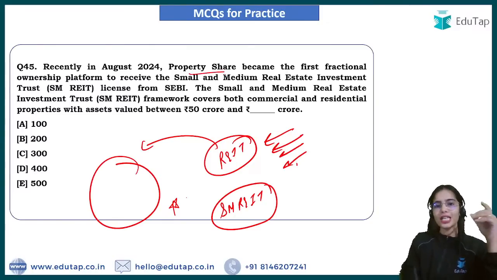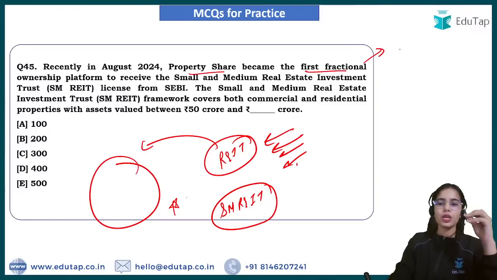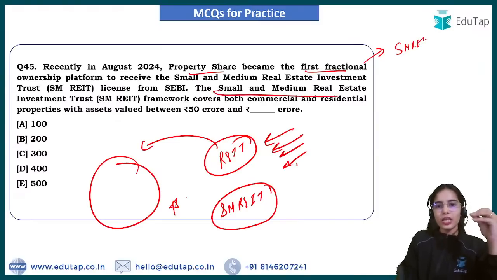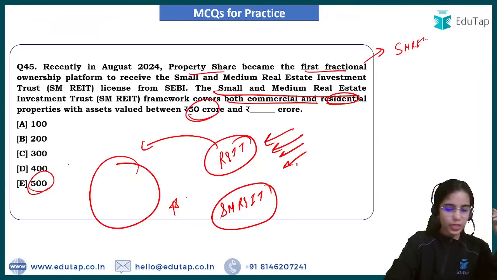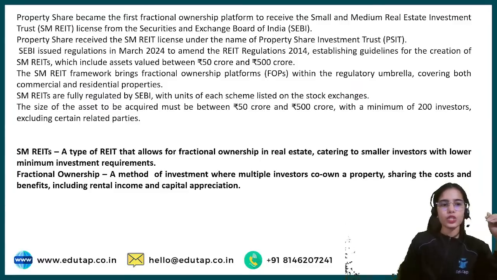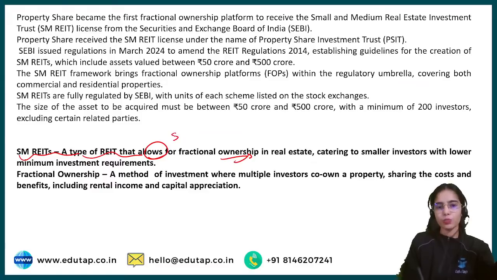So Property Share has become the first fractional ownership platform, that is the first small and medium REIT, we can say. The small and medium real estate investment trust framework covers both commercial and residential properties with asset value between 50 crores and 500 crores. So here E is the answer. Okay. So small and medium REIT is a type of REIT that allows for fractional ownership. So in the small and medium REIT, fractional ownership can be allowed in real estate.